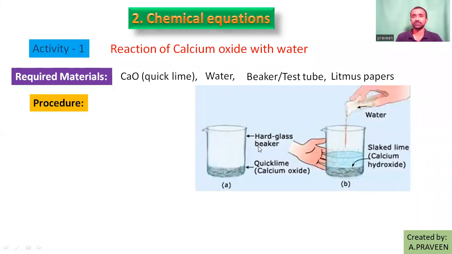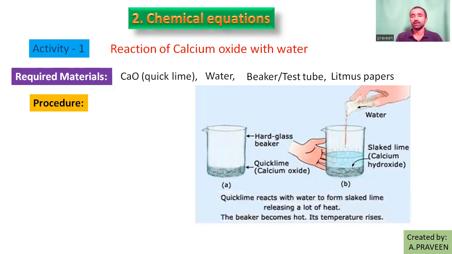It changes only red litmus into blue. The blue litmus paper remains blue. So the nature of calcium hydroxide is basic. Red turns into blue, indicating the nature of the substance is basic.